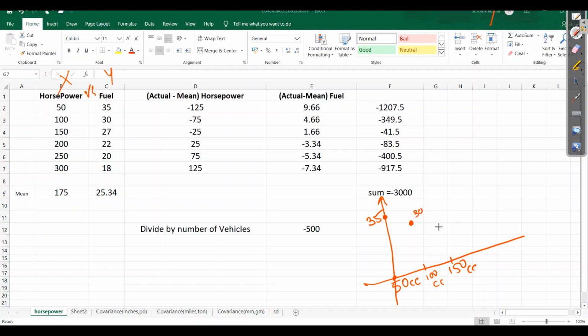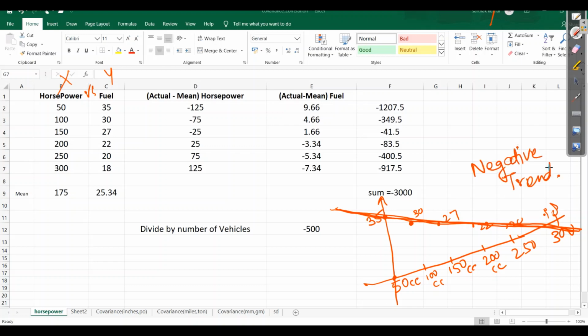For 150 it will be around 27. For 200 cc it can be scooters or bikes, 200, 250, 300. It will be around 22, 20, 18 and many such plots. So here we are getting a line which is going downwards, which shows a negative trend.